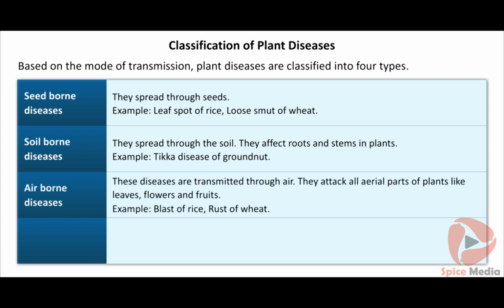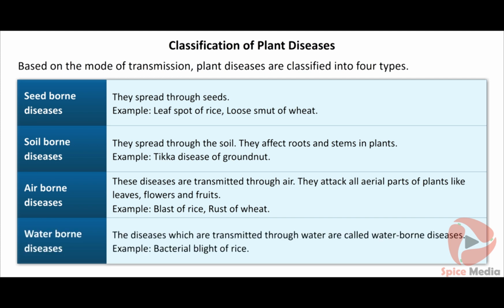Airborne diseases are transmitted through air. They attack all aerial parts of the plants like leaves, flowers, and fruits. Examples: blast of rice, rust of wheat. Waterborne diseases are the diseases which are transmitted through water. Example: bacterial blight of rice.